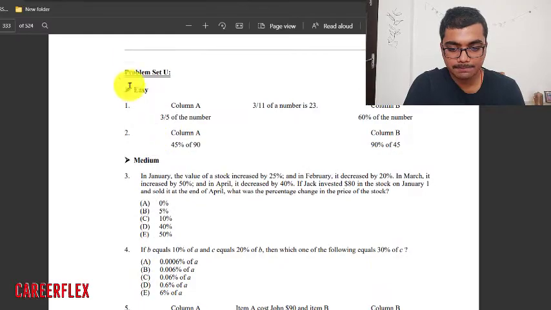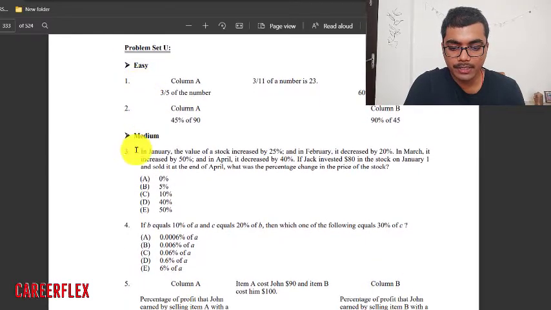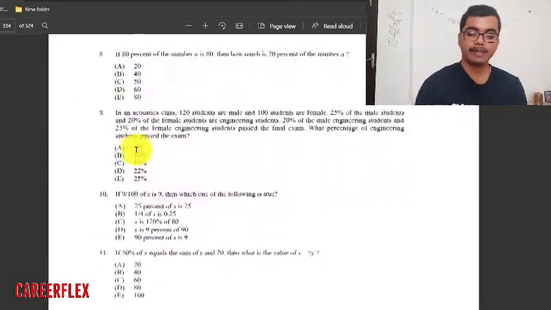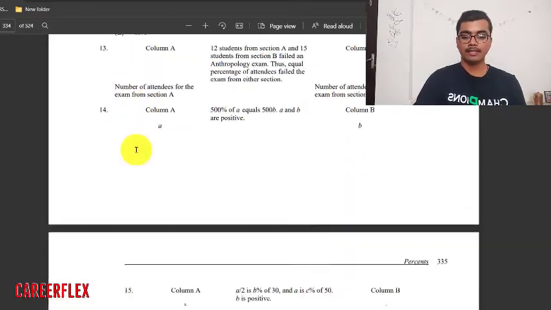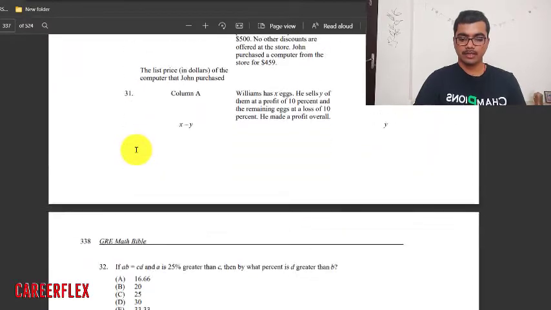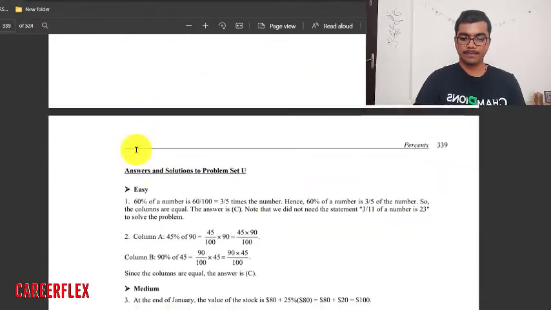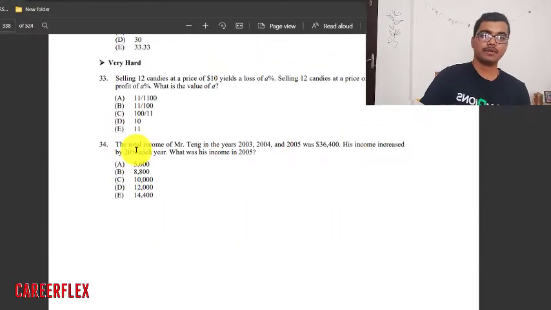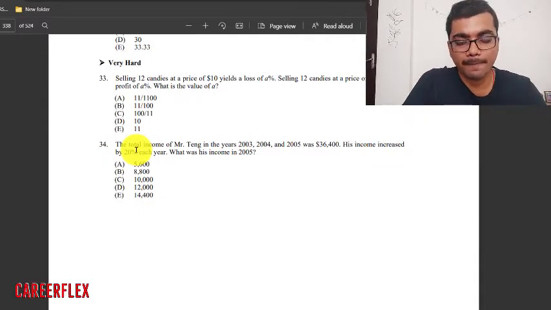After that, the problems are divided into easy, medium and hard ones. Practice all these problems. I think there will be not more than 30 or 40 problems in any of the topics. Yeah, there are only 34 problems. This will be a very easy way to test your formulas or test your basics, right?